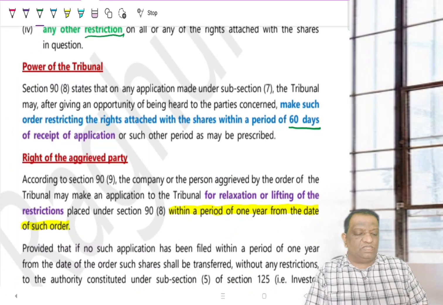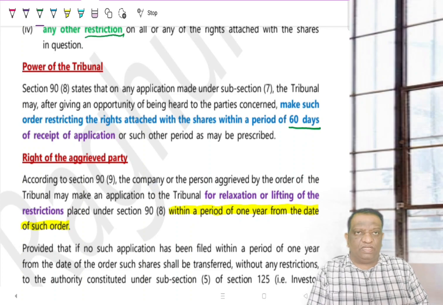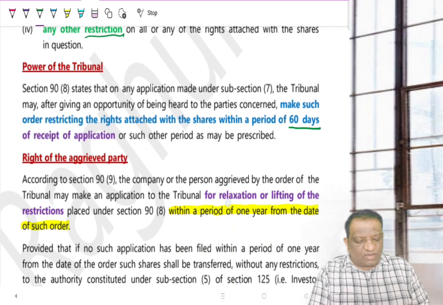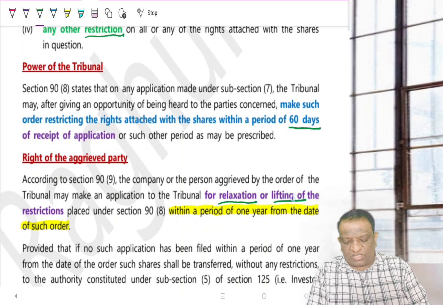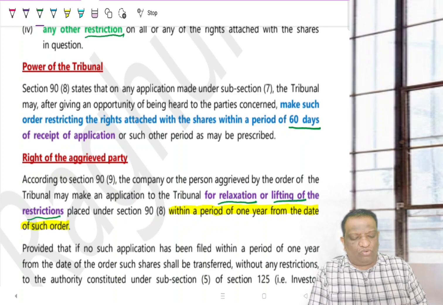Now, what happens if you are aggrieved by this order? So the tribunal has passed this order of restriction, and as an SBO you believe, or as the company, any one party, if the SBO believes the order has gone against him, he can appeal to the tribunal. Or if the company believes that the tribunal has not restricted because the tribunal believed whatever information the SBO gave, then again they can go for either relaxation or lifting of the restrictions. Any aggrieved party can go for a request for re-looking into that order.